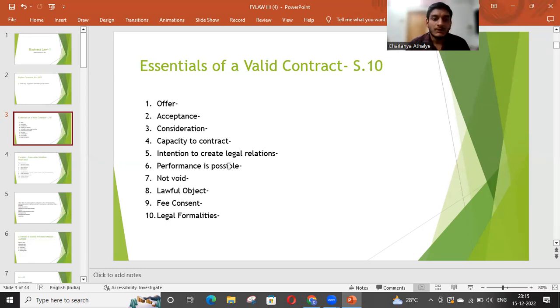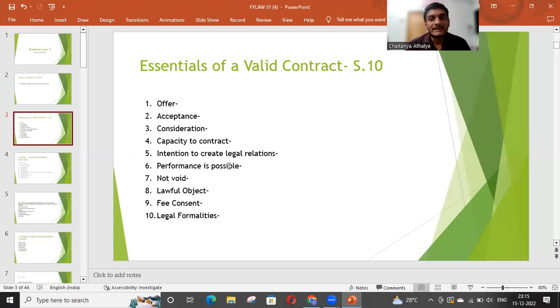So, would you like to buy my motorcycle for 50,000 rupees? That can be considered as an offer, but "you will buy my motorcycle for 50,000 rupees" cannot be considered as an offer, because the first one is in the form of a request while the second one is in the form of an order. So that we have to remember.